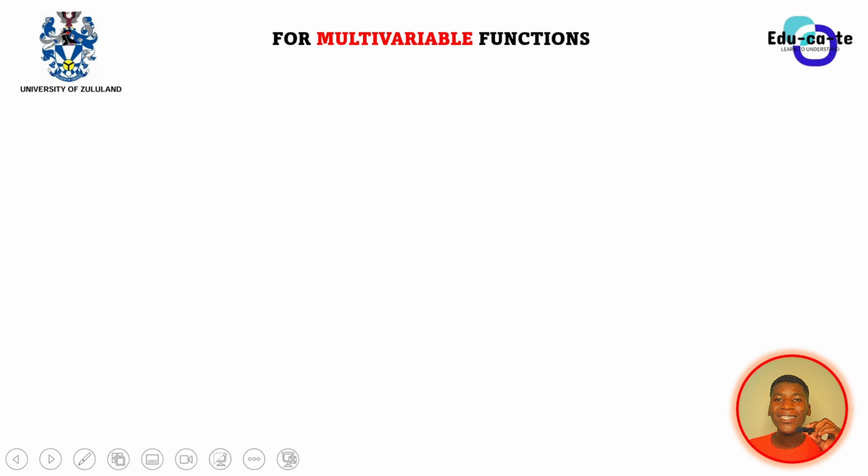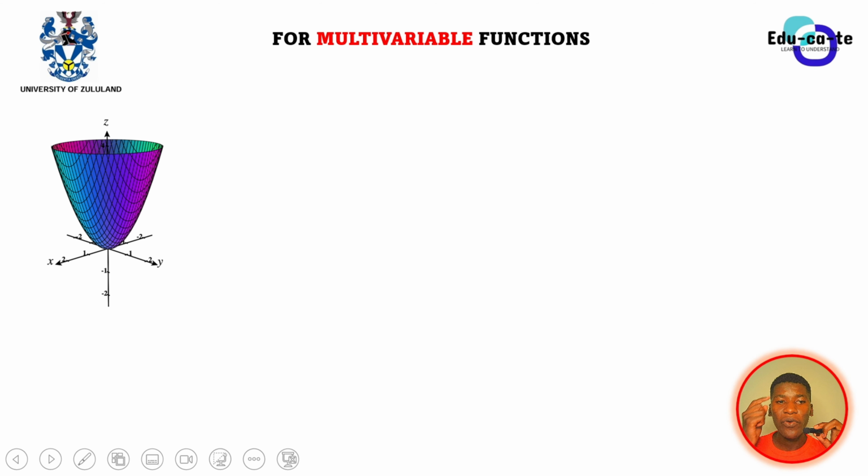Now, for a multivariable function, it is a similar analogy, but now we are going to use planes. We're not going to use a tangent, we're going to use tangential planes. This is a function of multiple variables, and it is cone shaped. Here you can see that we have got z, the function value, and then you've got your y-axis as well as the x-axis.